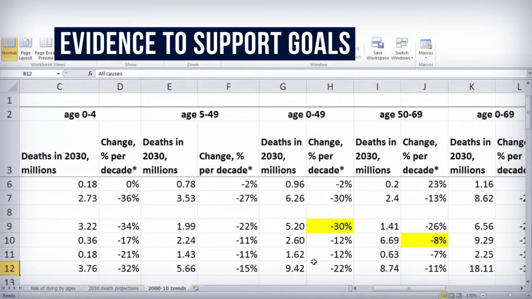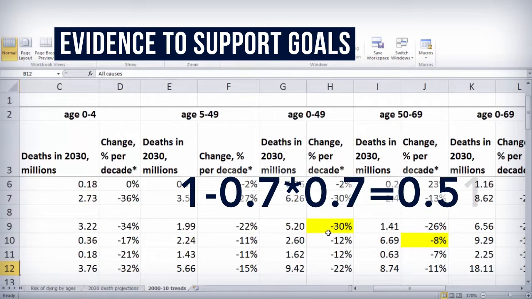So now what that means is if that were to continue, you would get a 51% decline by 2030. Well, how do you calculate that? Very simply. 1 minus 0.7 times 0.7 equals 0.51. And the 0.7 is basically 30% removed from 100%. The 0.7 is also what we say would be the progress if the progress from 2010 were to continue to 2030, meaning 70% decline in 2010 to 2019, and then another 70% decline in 2020 to 2029.